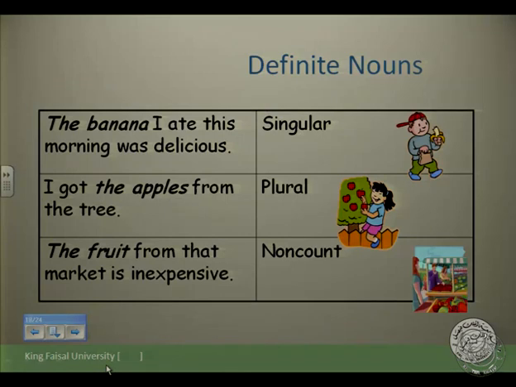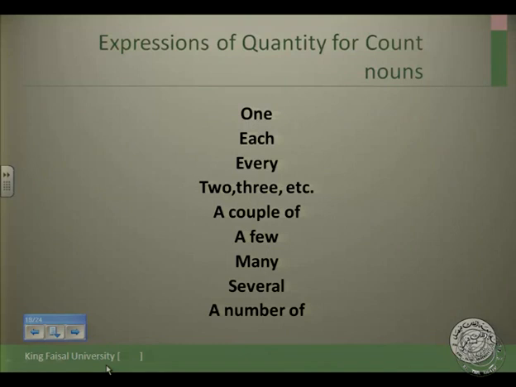With definite nouns, the difference between indefinite and definite: definite is something that you know 100%. The banana I ate is talking about a particular banana, a banana that you know. The banana I ate this morning was delicious. I got the apples from the tree. The fruit from that market is inexpensive. So I'm very sure you know all of these. So let's jump to things more interesting.